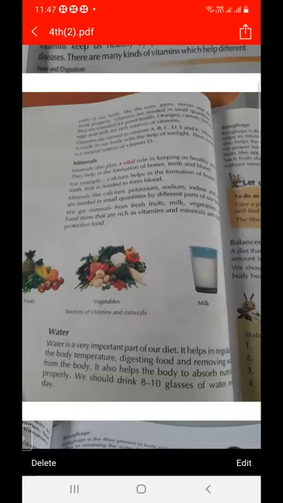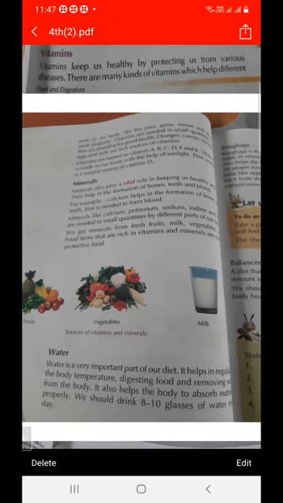Beriberi is a disease due to lack of vitamin B. Due to lack of vitamin C, scurvy is a disease. And due to lack of vitamin D, rickets is a disease. So there are deficiency diseases due to lack of vitamins.